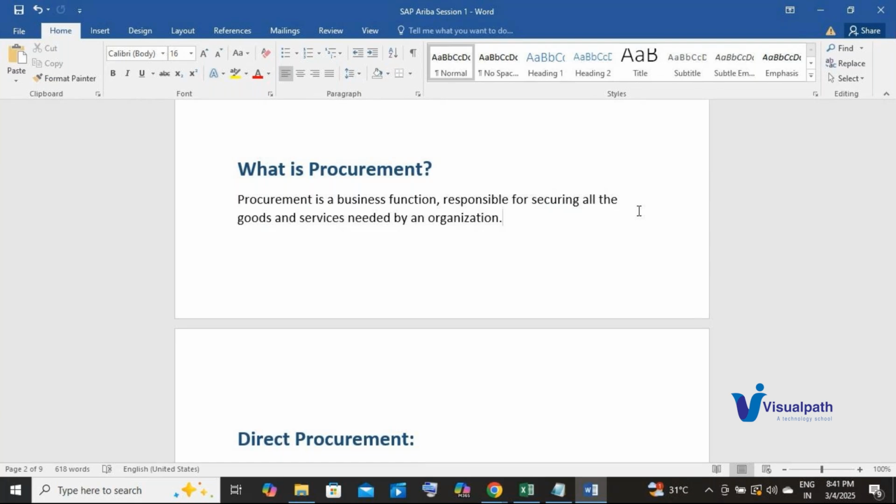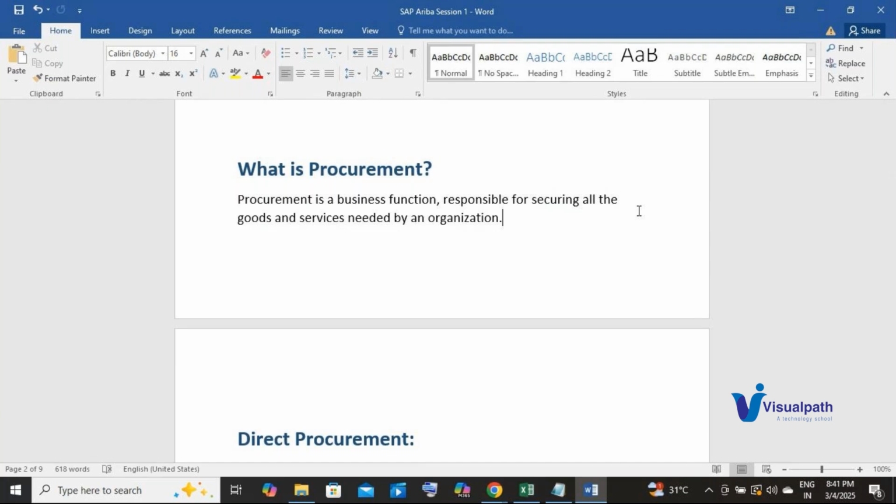When I say vendor, it is the supplier. We call suppliers vendors as well. So procurement is that department or function of any organization that is responsible to procure or purchase the goods or services that are required to run the organization.